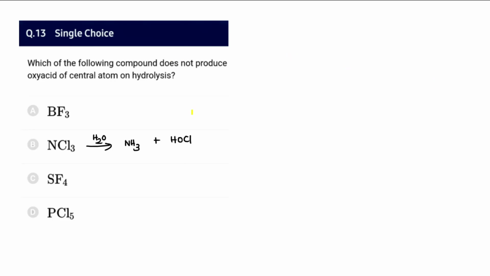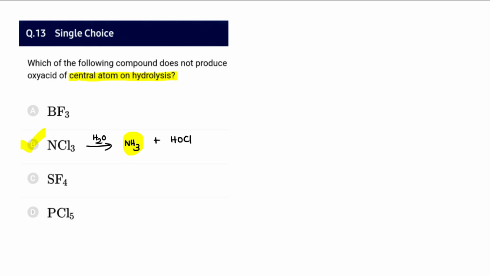13th, which of the following compounds does not produce oxyacids of the central atom on hydrolysis? So option B, NCl3 on hydrolysis produces NH3, which is not an oxyacid at all. So therefore 13th one, option B. SO4, PCl5, BF3, if all these compounds undergo hydrolysis, they produce one of the oxyacids. Like BF3 can produce oxyacids like H3BO3, SO4 can produce H2SO4 or H2SO3, PCl5 can produce H3PO3 or H3PO4. So accordingly the oxyacids will be produced, whereas in the case of NCl3 there is no such possibility, only a hydride